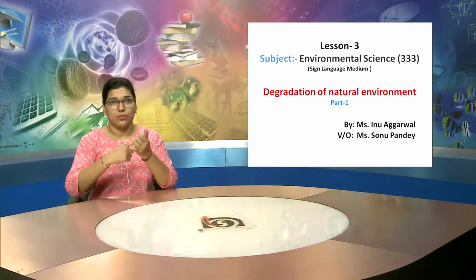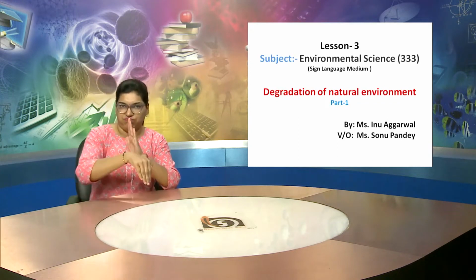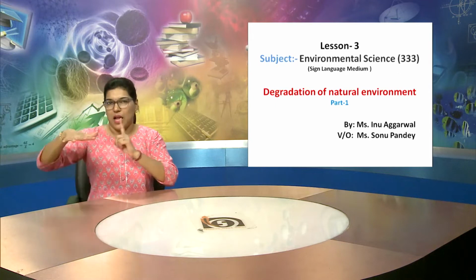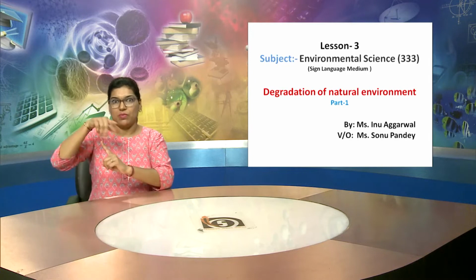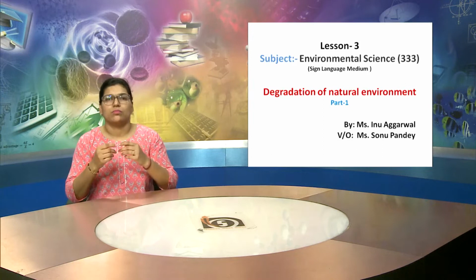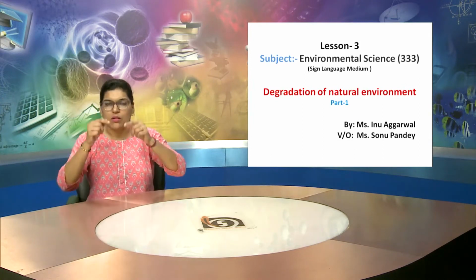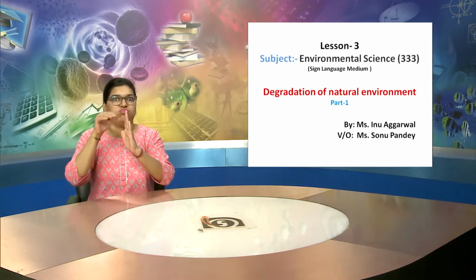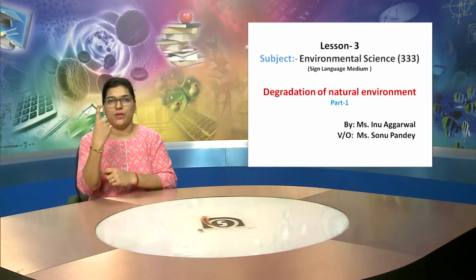The name of the lesson is degradation. The meaning of degradation is going down. So, the lesson name is degradation of natural environment. We all know that the environment is getting polluted day by day. All the natural resources are depleting. So, this chapter is wholly about this degradation of natural environment.